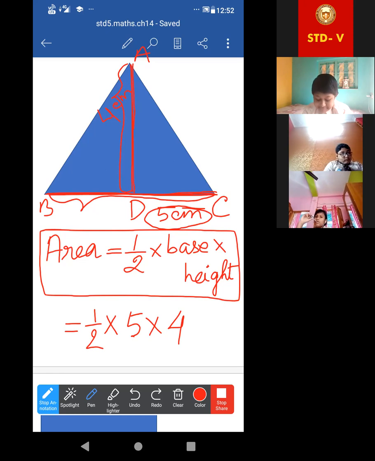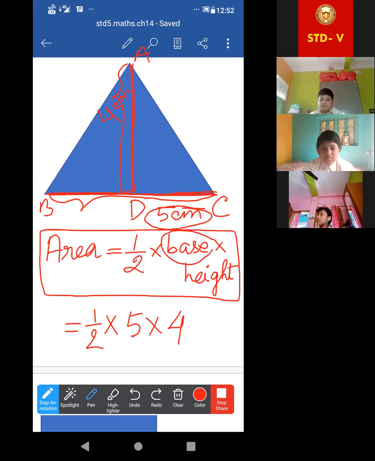Okay, now what will be its unit? Just apply your common sense. What is the unit for base? Centimeter. Centimeter or centimeter square? Which one? Centimeter square, ma'am. Who are going for centimeter square, and why?